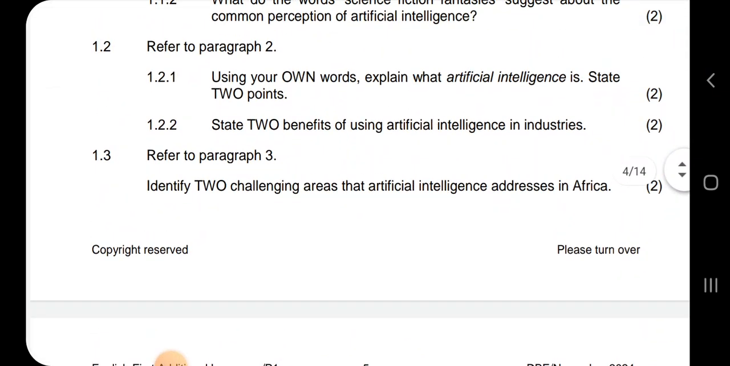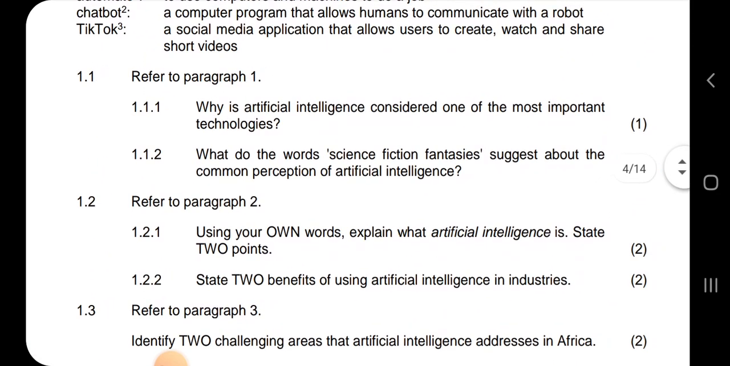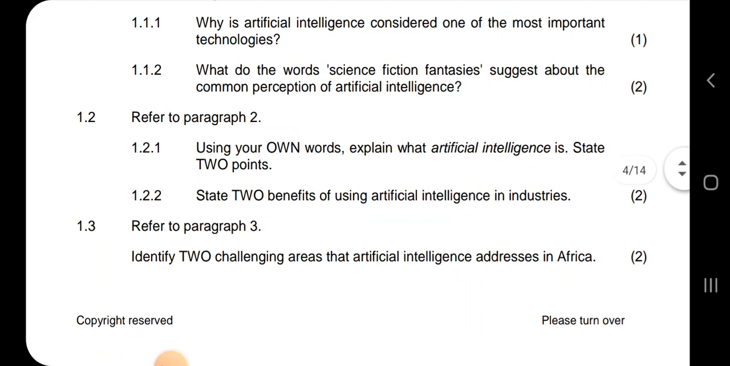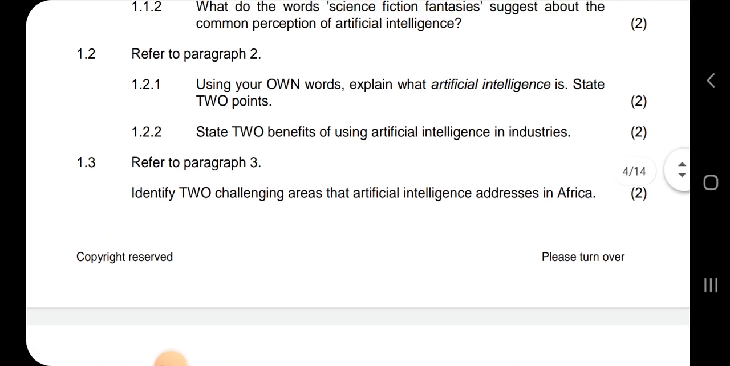So you're asked to state the 2 benefits of artificial intelligence in industries, in businesses. Tasks are completed faster and tasks are completed efficiently by the use of AI. So I will say those are the 2 benefits of using AI for industries. And then 1.3, refer to paragraph 3, identify 2 challenging areas that artificial intelligence addresses in Africa.